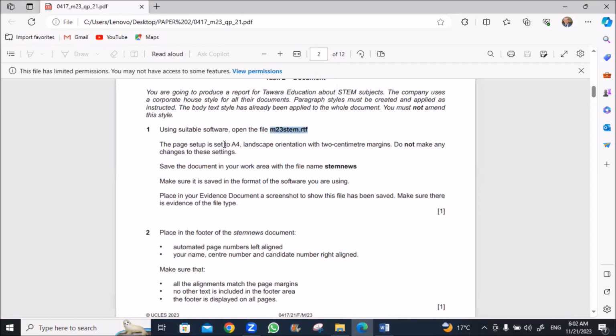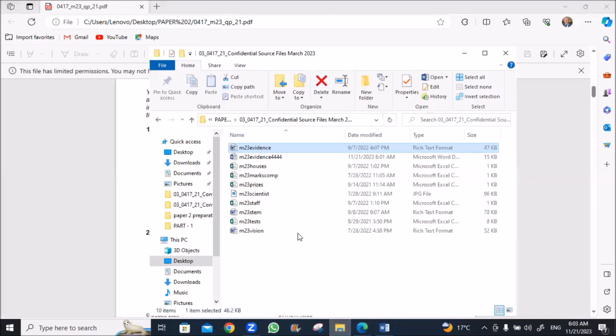The page setup is set to A4 landscape orientation with 2 centimeter margins. Don't make any changes to these settings. Save this document in your work area with the file name STEM News. Okay, then we go to our work area, open the STEM file.